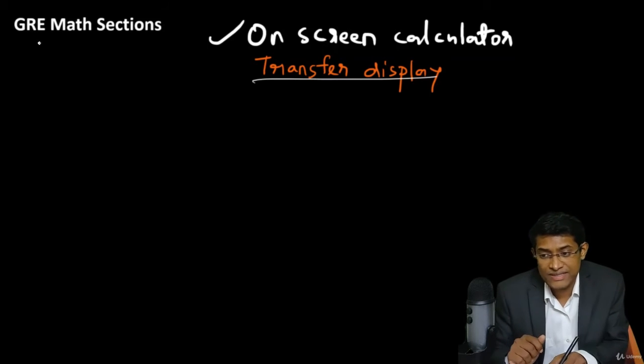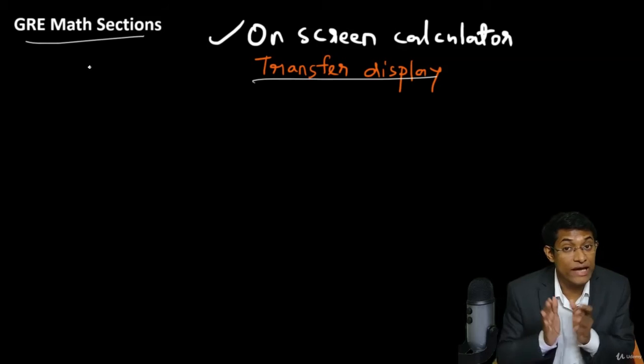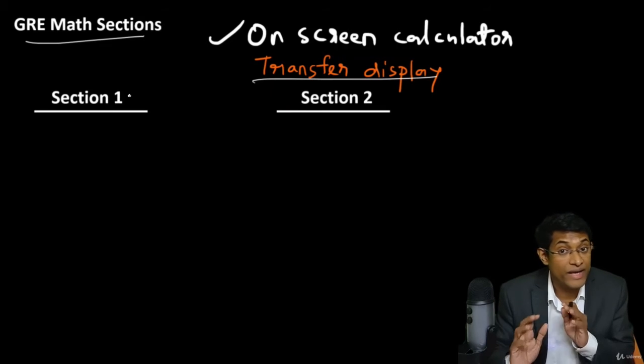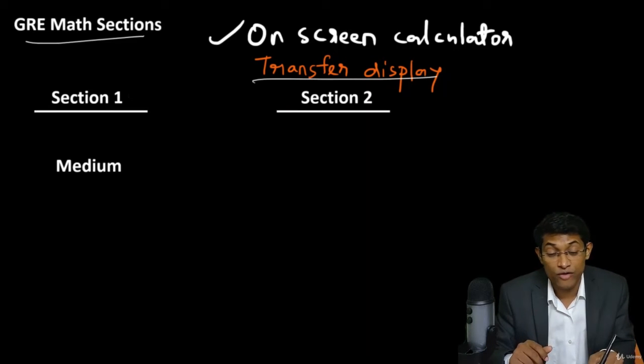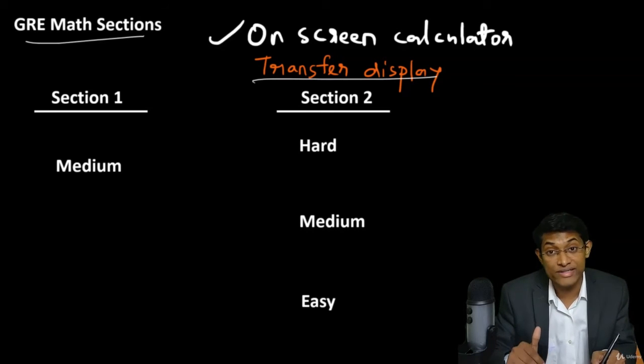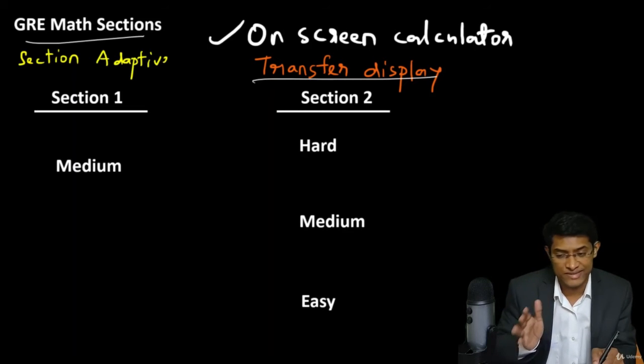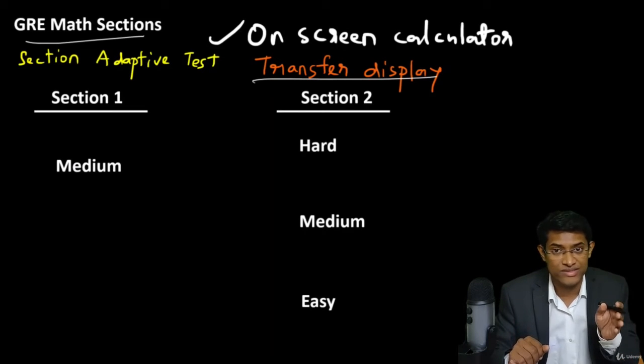Now, in the math section, as we discussed, you will have two sections. So that's section 1 over here and section 2 over here. Now, section 1 by default always will be of medium level difficulty. Now, section 2 can either be hard or medium or easy depending on your performance in section 1. Why is this so? It's because GRE is a section adaptive test. Now, what does this mean? Let's try to understand this.